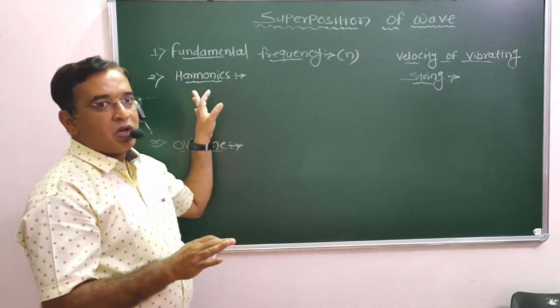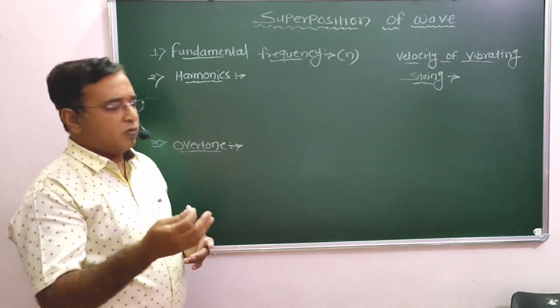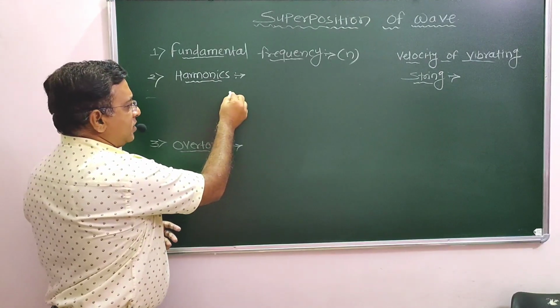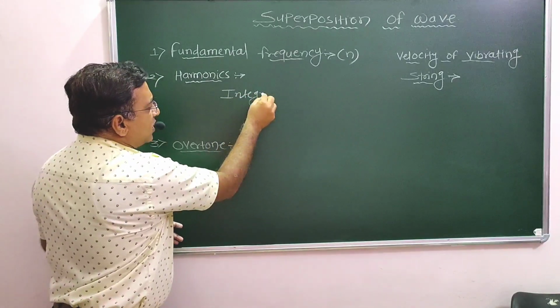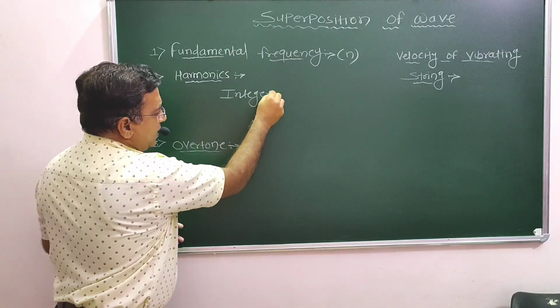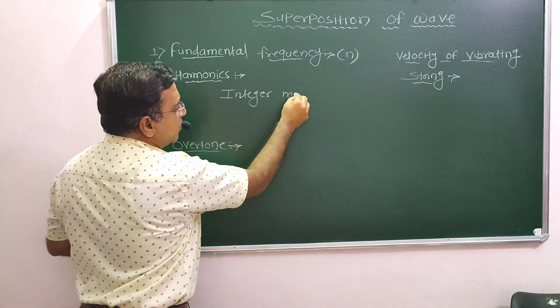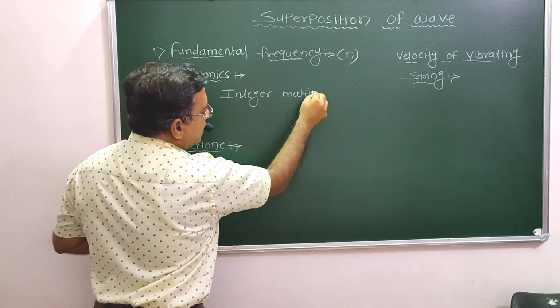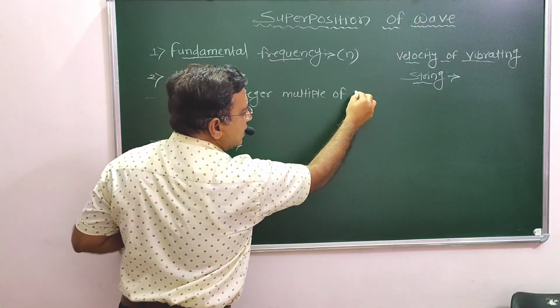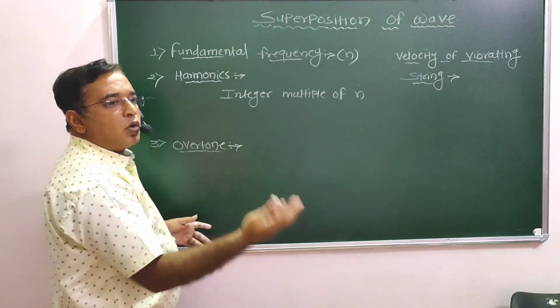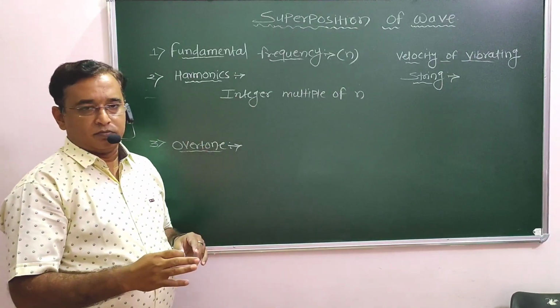Now the next is harmonics. Very simple. We know the integers 1, 2, 3, 4. An integer multiple of the fundamental frequency is known as a harmonic.